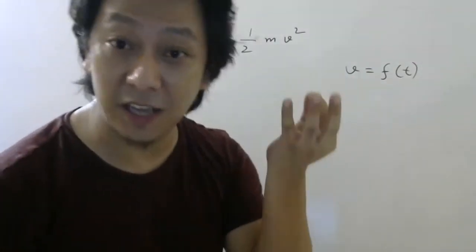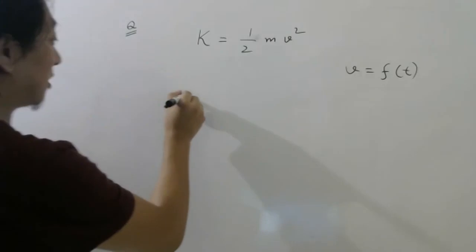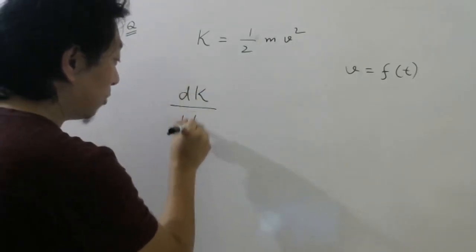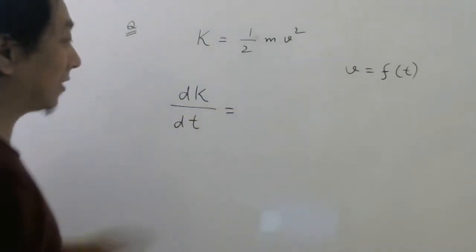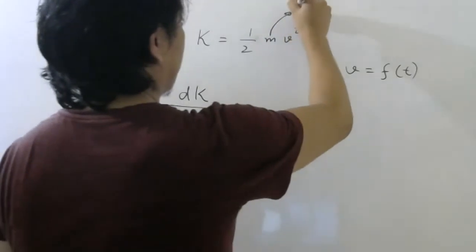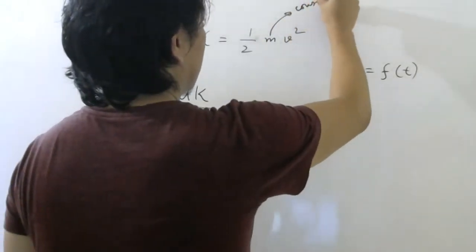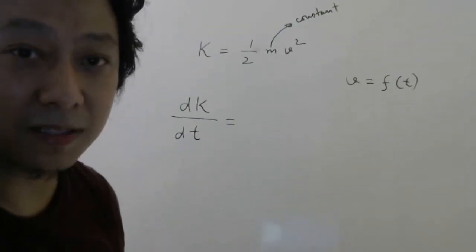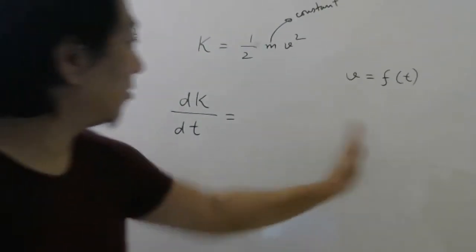Yes, kinetic energy can change with time. So suppose somebody says, find the rate of change of kinetic energy with respect to time. Then can you tell me what will be here? Of course, m will be constant. So think when the body is moving, think the mass is constant. Can you tell me what will be here?